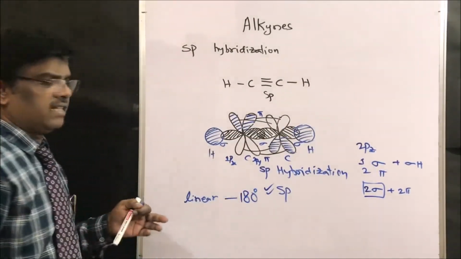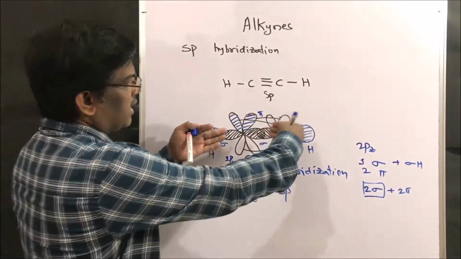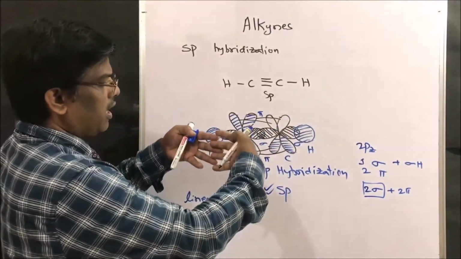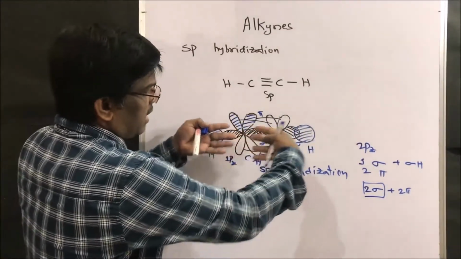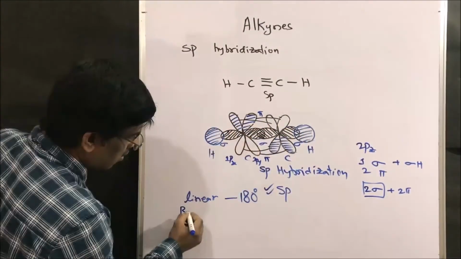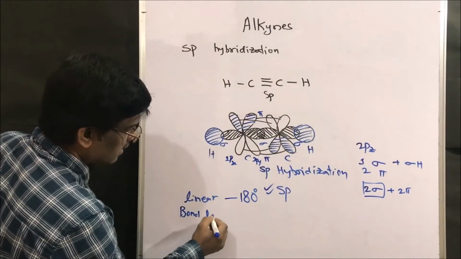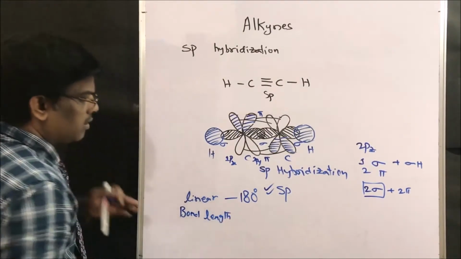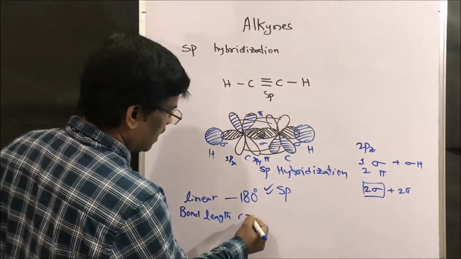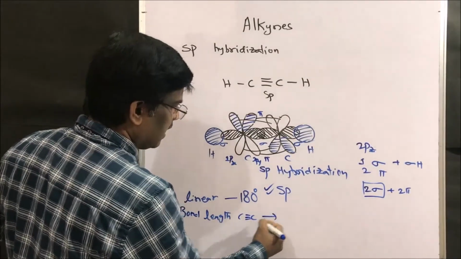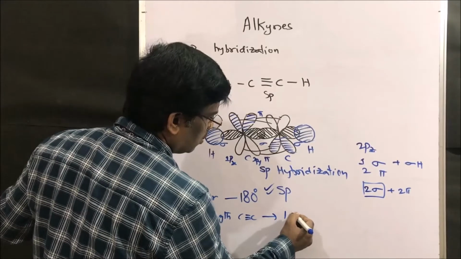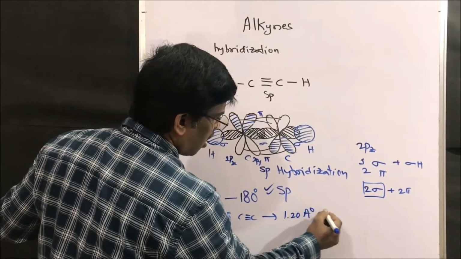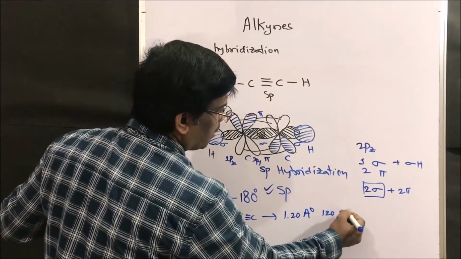Since it is a triple bond, the carbons are held very closely together. The bond length of the C≡C bond is 1.20 angstroms or 120 picometers.